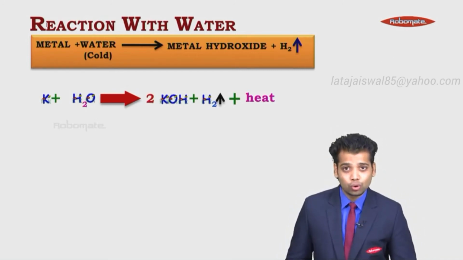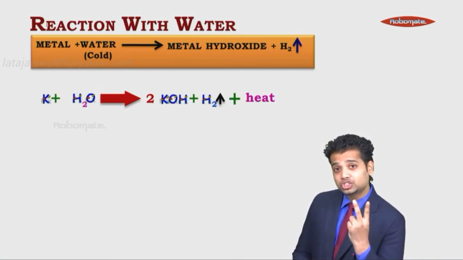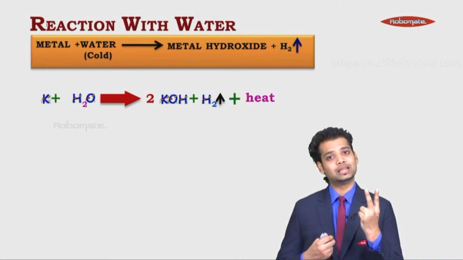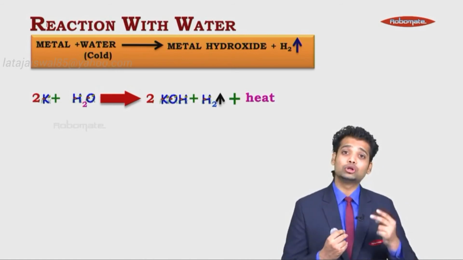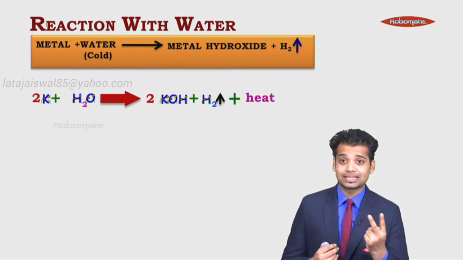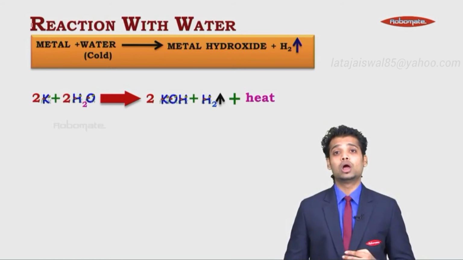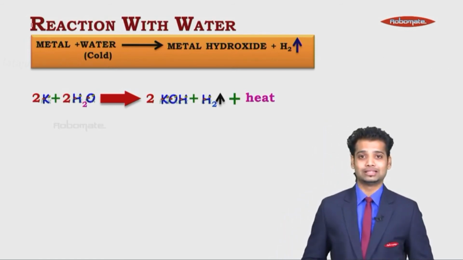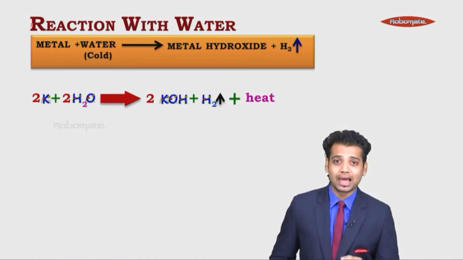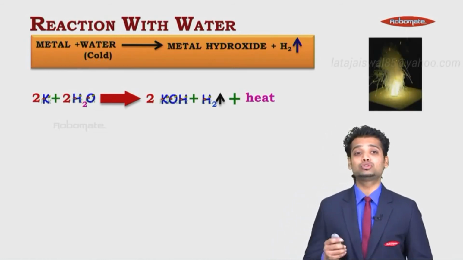When you do so, K becomes 2 on the right hand side, so you multiply by 2 on the left hand side. O has also turned to 2 on the right hand side, so you multiply by 2, turning H into 4, and it is already 4 on the right hand side. The reaction becomes balanced.